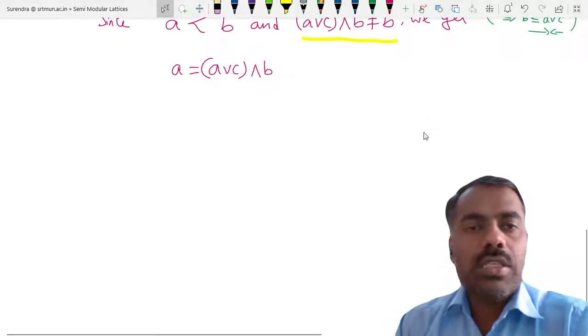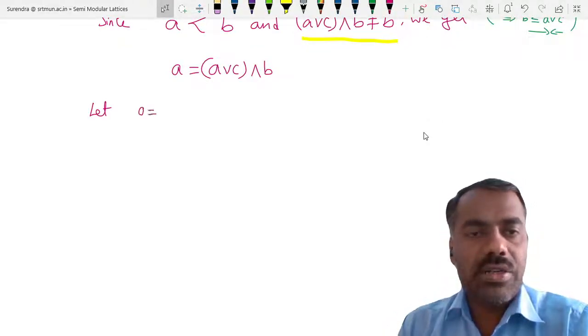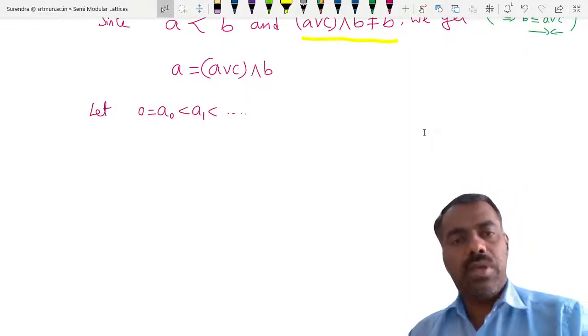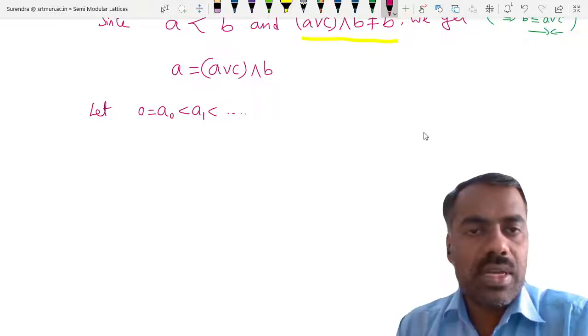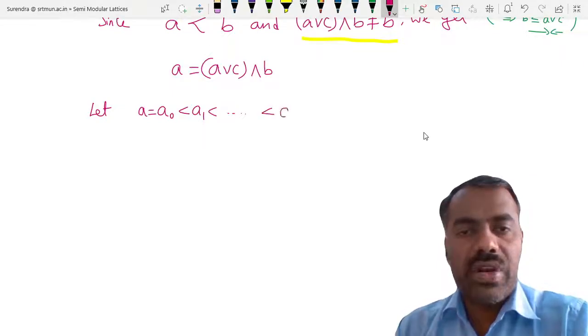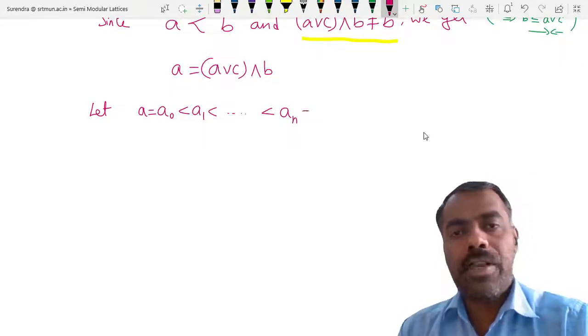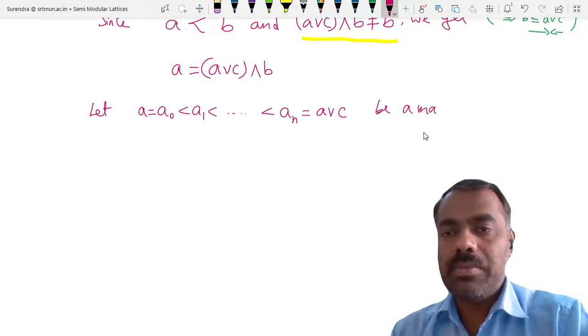Okay, so let A naught, A1, and so on, An, which is A join C, be a maximal chain.